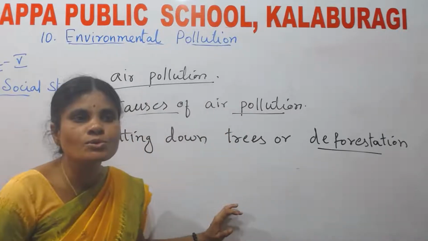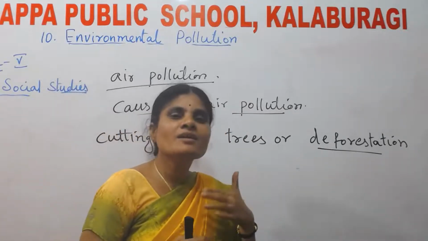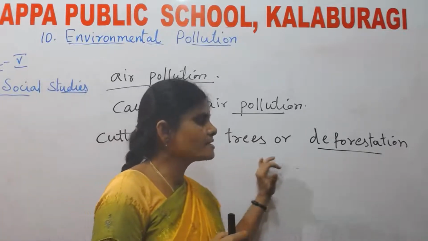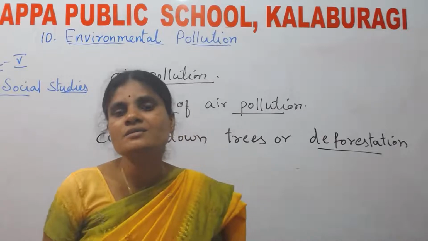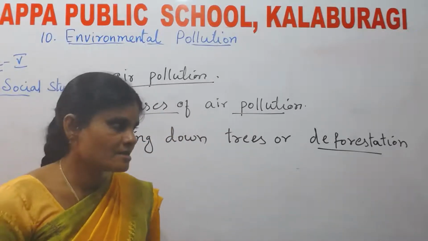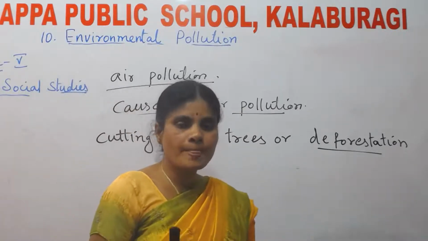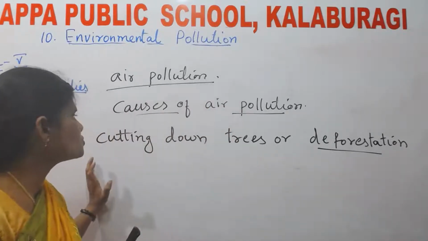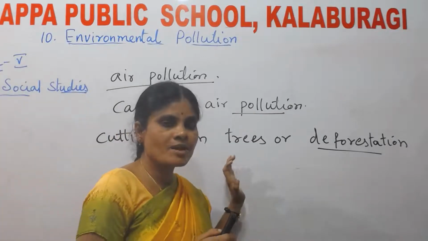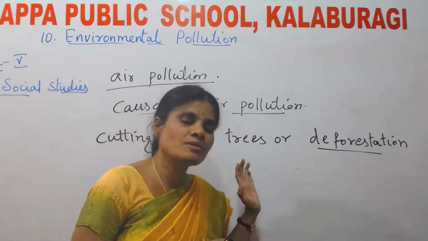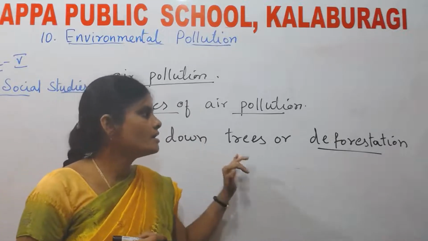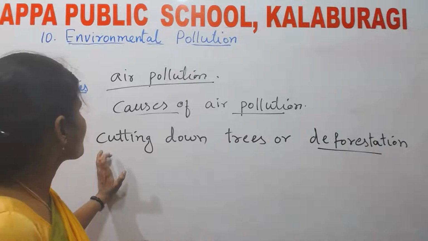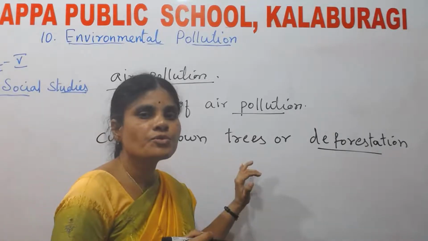What do we people do? We inhale. That means we take oxygen, and we give out carbon dioxide. That means the carbon dioxide released by us is used by the trees and plants, and the oxygen released by the plants is used by human beings. That is why we should grow more and more trees and plants. Trees and plants play an important role in making the air purified.